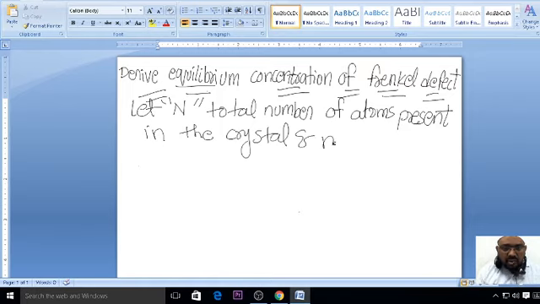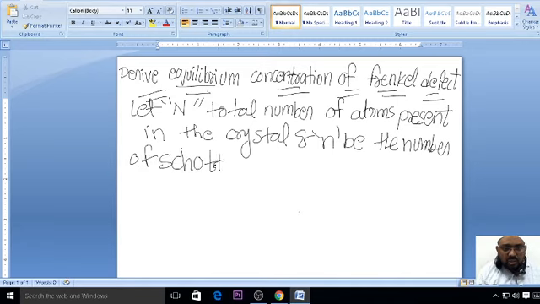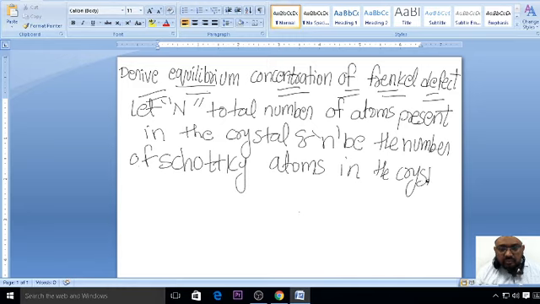And small n be the number of Schottky atoms in the crystal. You can see capital N is the total number of atoms present in the crystal, and small n be the number of Schottky.